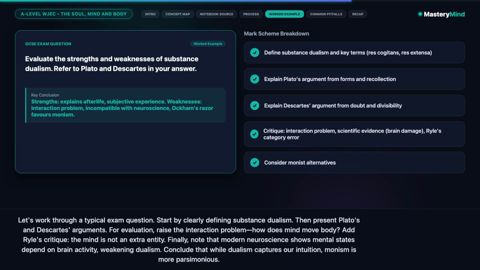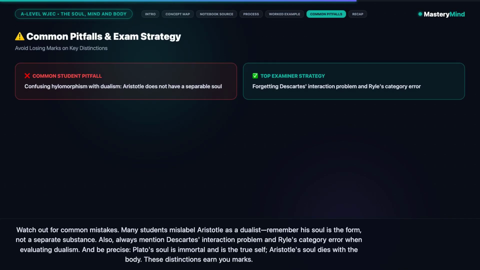Watch out for common mistakes. Many students mislabel Aristotle as a dualist. Remember, his soul is the form, not a separate substance. Also, always mention Descartes' interaction problem and Ryle's category error when evaluating dualism. And be precise. Plato's soul is immortal and is the true self. Aristotle's soul dies with the body. These distinctions earn you marks.